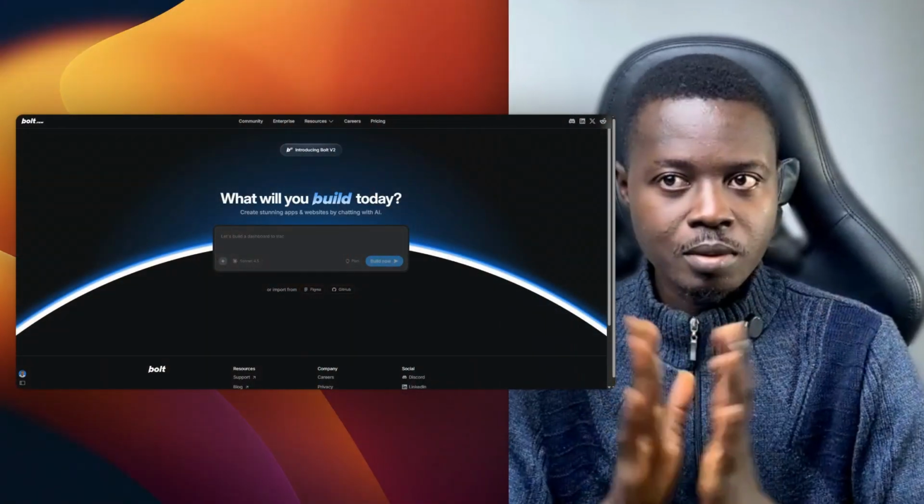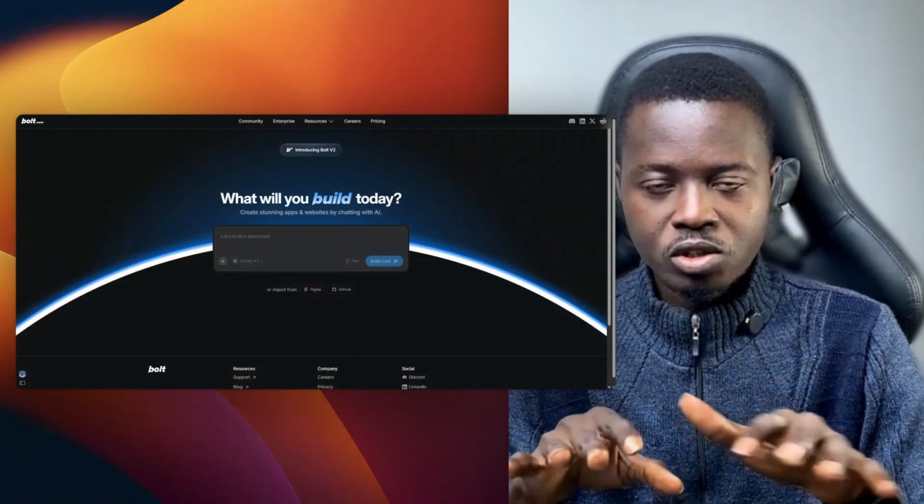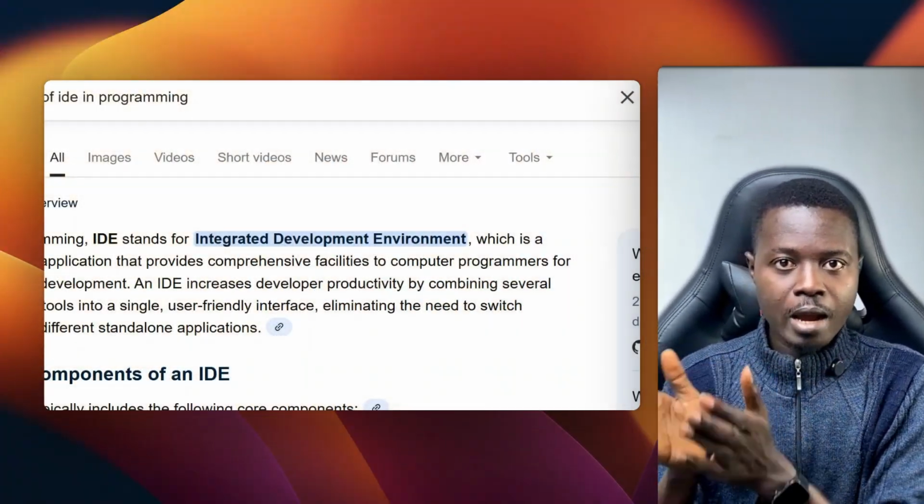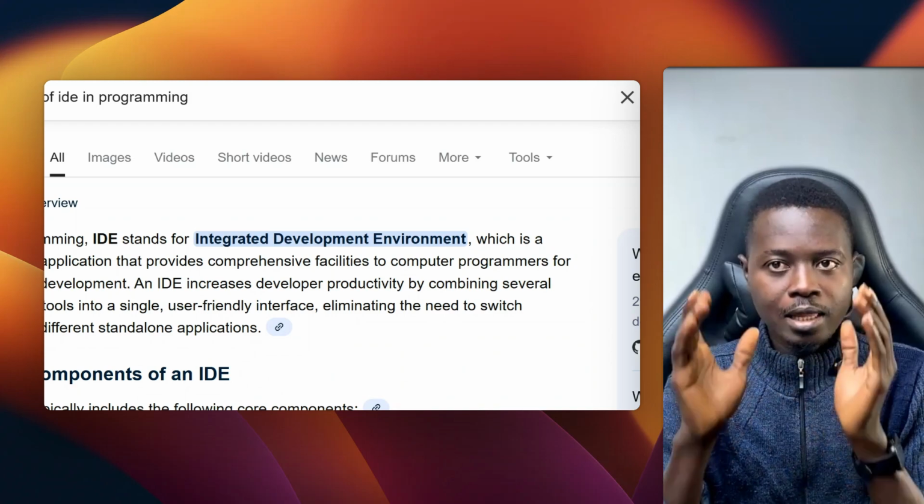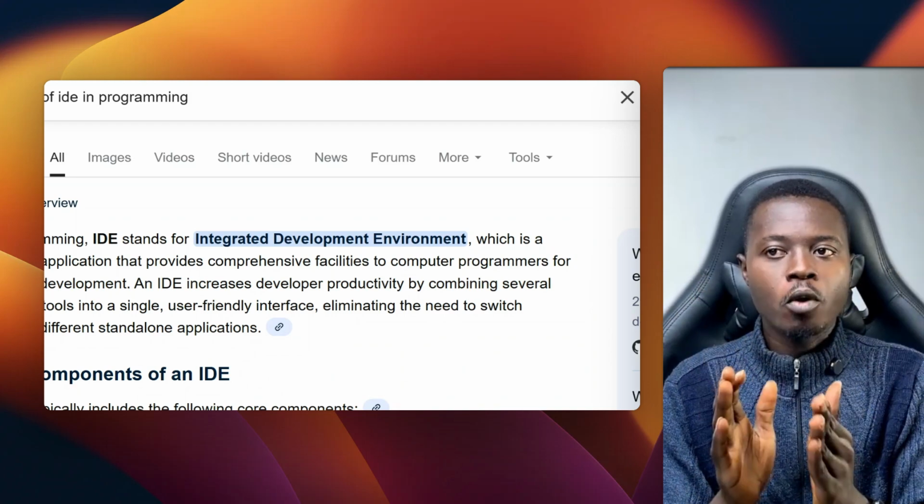So vibe coding is the process of you just having a conversation with an AI platform, just the same way you chat with ChatGPT, Google Gemini, Meta, and the rest of it. Like the way you have a conversation with Nano Banana and it creates an image for you. That's simply how you chat with an AI platform. They call them IDEs, and whatever app or program you want to create, they create it for you, just as simple as that.